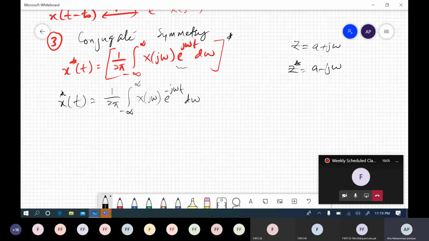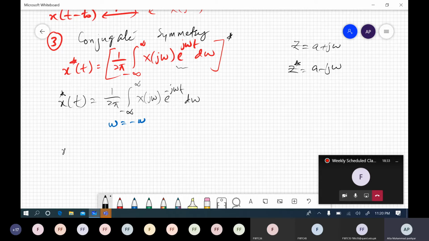right? But the problem now is this is not the equation for the inverse Fourier transform. If we have e to the power j omega t positive d omega, then this would be the equation for the inverse Fourier transform. So one thing we can do is put omega equal to minus omega, right?